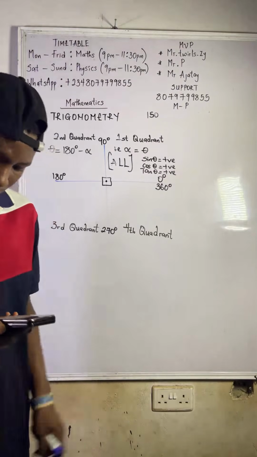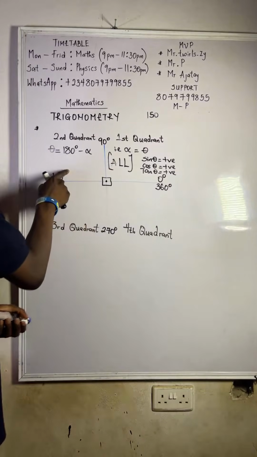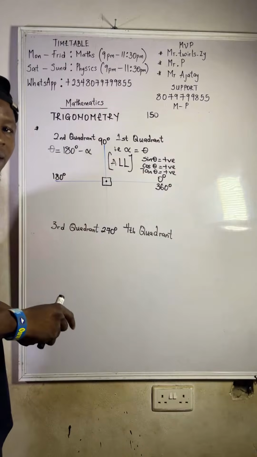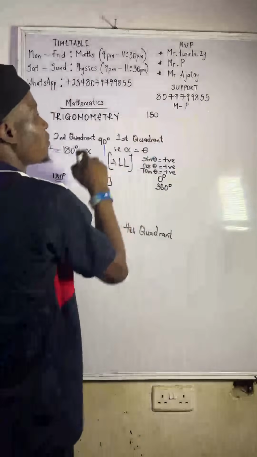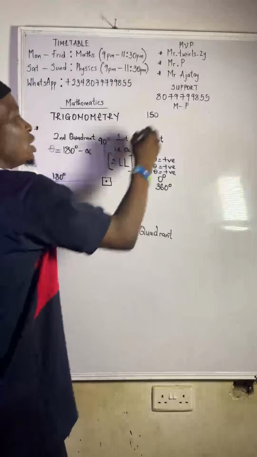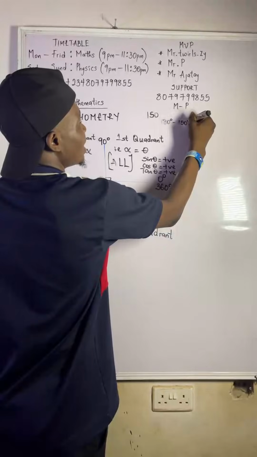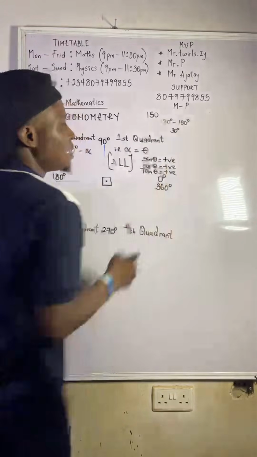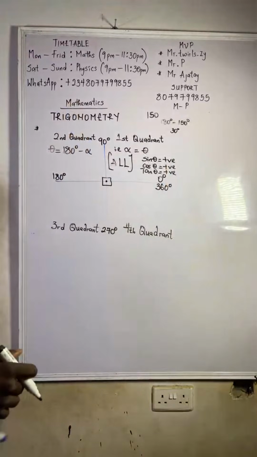Second quadrant, because it is between 90 and 180. So how do you get the angle here? You will say 180 degrees minus 150 degrees, that will be 30 degrees. Either it is sine or cos they are talking about, you will know what to do there.